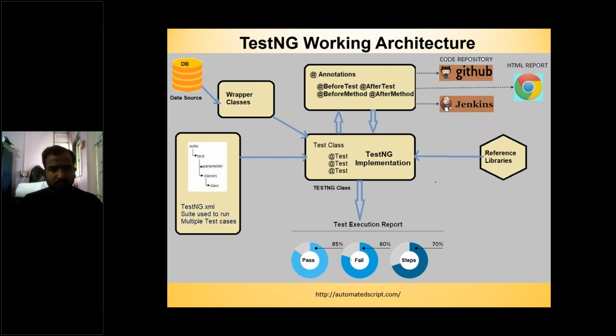So on top of that, TestNG is built, and TestNG supports unit tests, integration tests, functional tests, UI tests, and all other tests also. Now, when we talk about TestNG, the additional benefit of TestNG is the easy annotations that it supports.